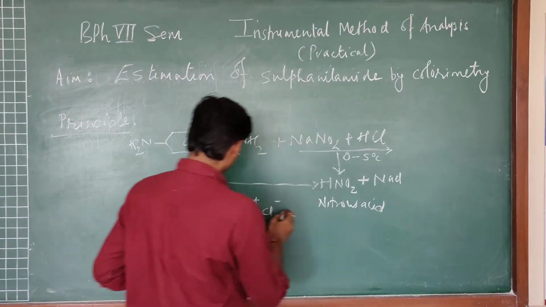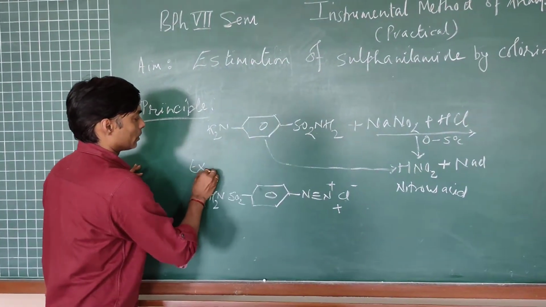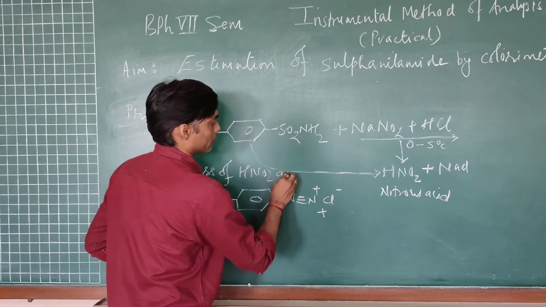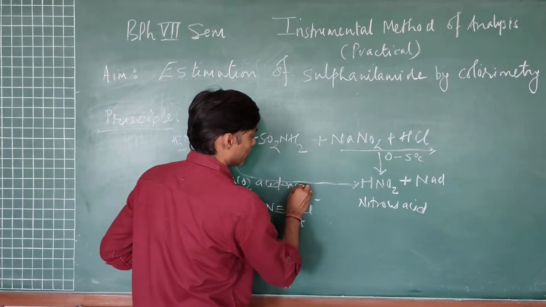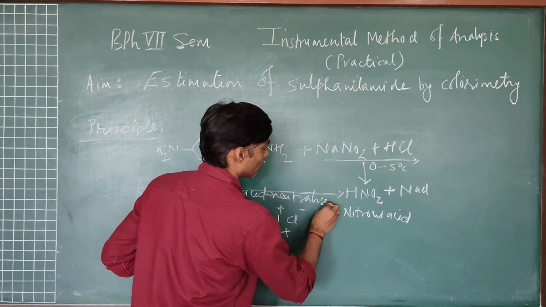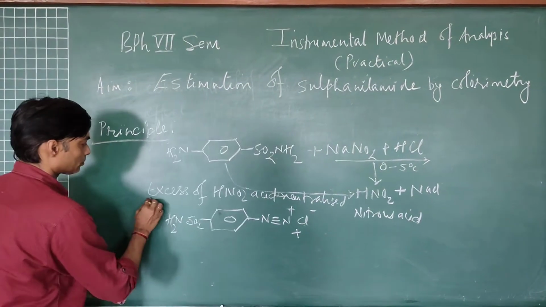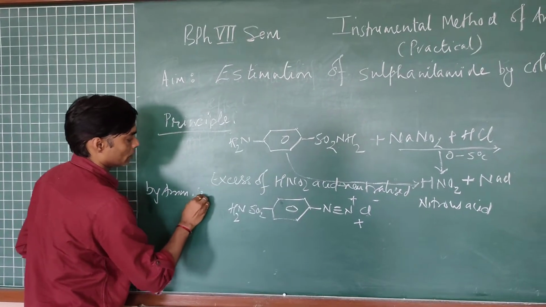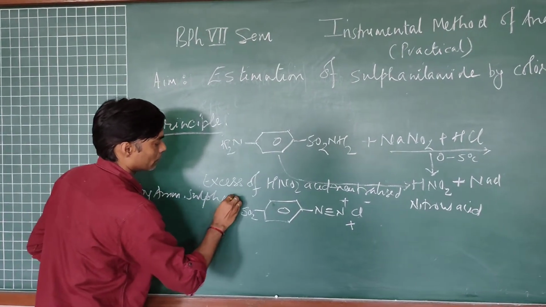So in this reaction, before doing the coupling, excess of nitrous acid is neutralized by ammonium sulfamate.